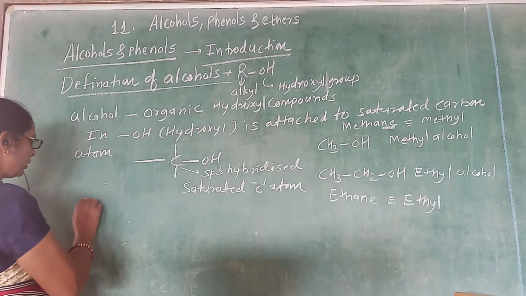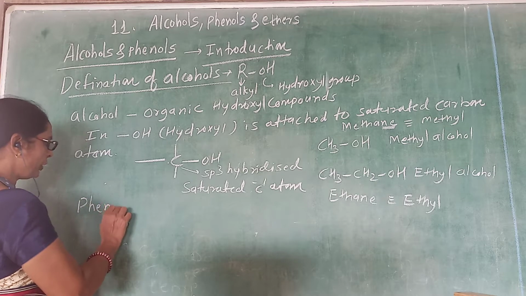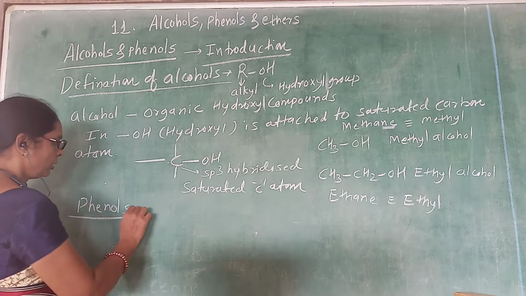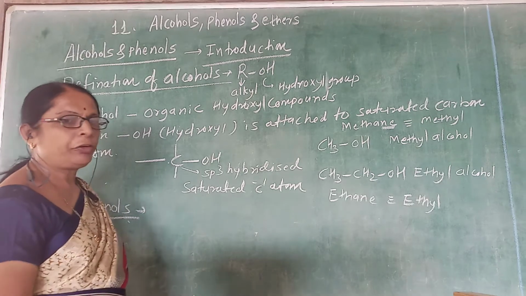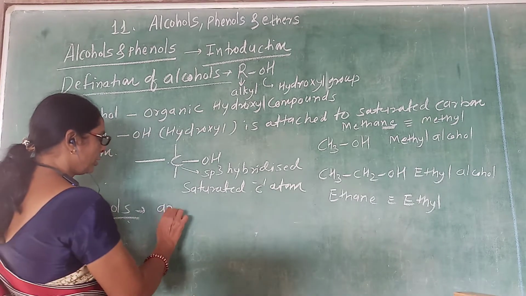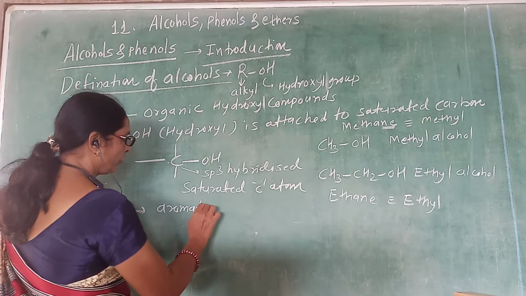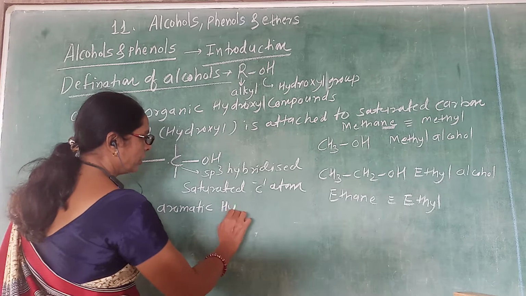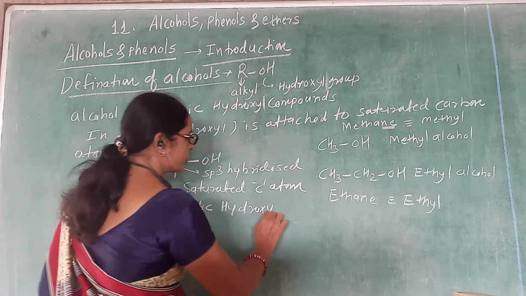Now let us define phenols. What are phenols? Phenols are the aromatic hydroxy compounds.